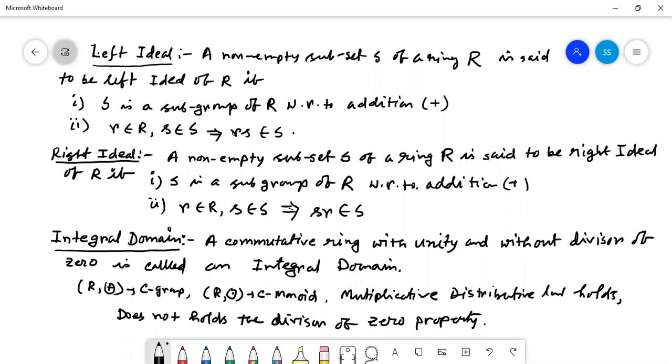I think 4 or 5 classes were spent to understand group. If you cannot understand group, then how can you understand ring? If you cannot understand ring, you cannot understand field. So these are all correlated things.